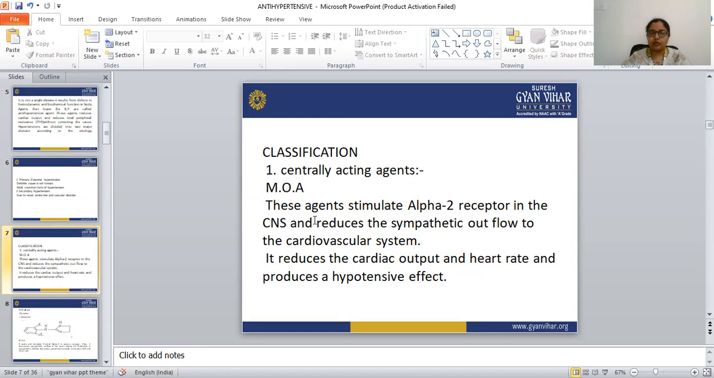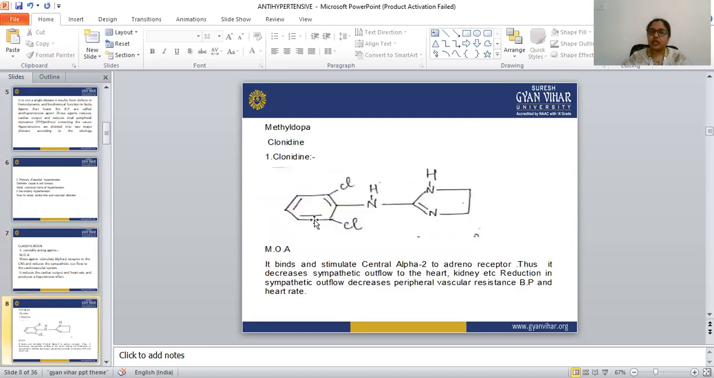Let's see examples of centrally acting agents: methyldopa and clonidine. In our syllabus only clonidine is included, so we have to learn clonidine only. Look at this structure. This is the structure of clonidine. There must be a chloride group.